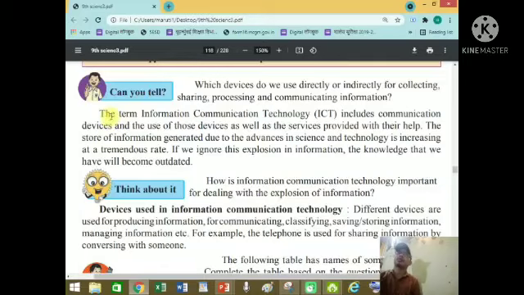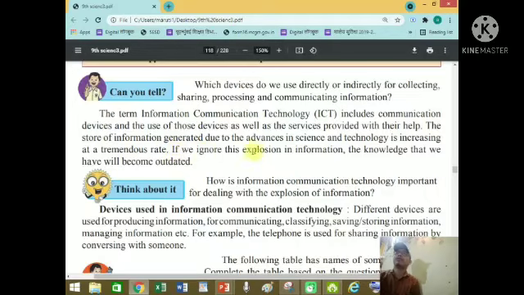Now, next. See this. I share this information with you with the help of computer. Okay. The term information communication technology, ICT, includes communication devices and the use of those devices as well as the services provided with their help. The store of information generated due to the advance in science and technology is increasing at a tremendous rate, means very fast.